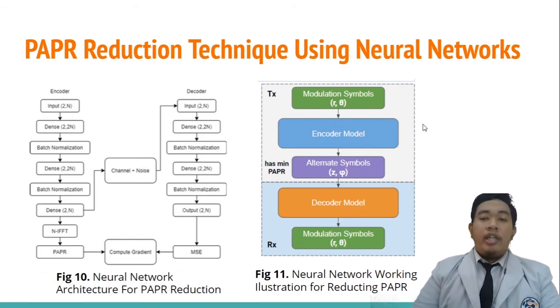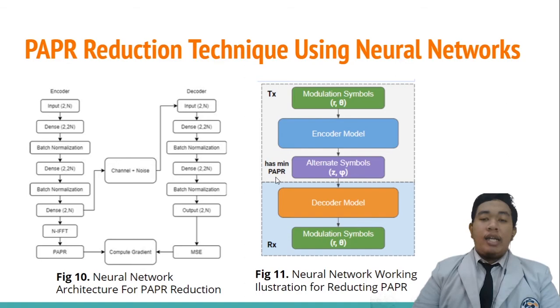The neural network that has been trained will reduce the PAPR by changing the QAM modulation result symbol into an alternative symbol that has a lower PAPR value. And then, in the receiver, the neural network will try to reconstruct the alternative symbol into the QAM symbol. The final diagram for the system is like the figure shown.